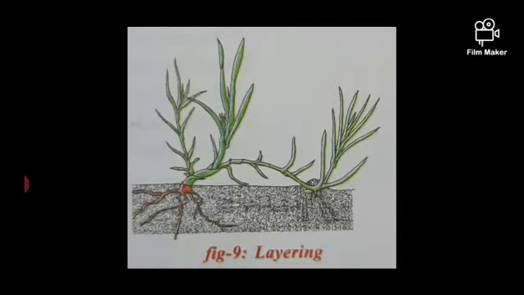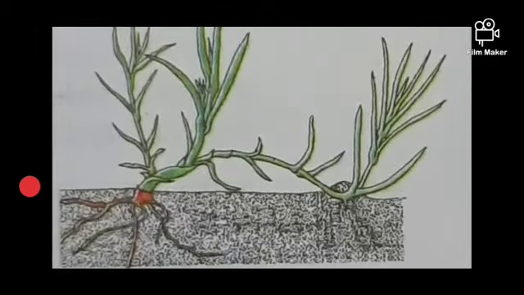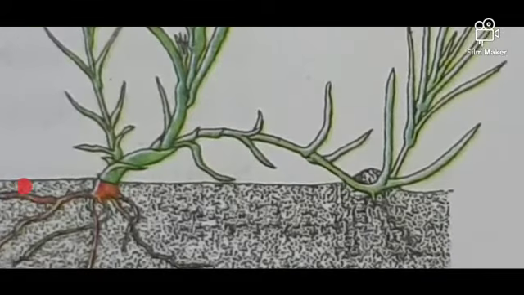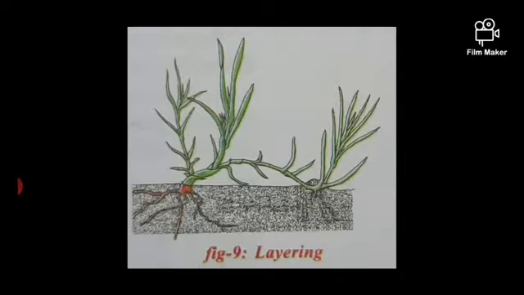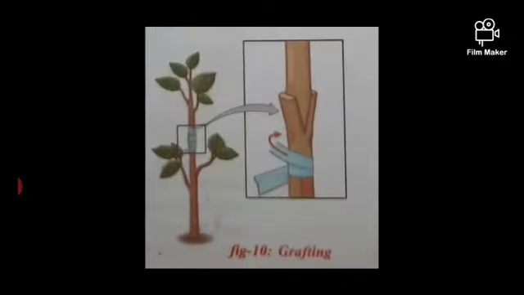See students, the next method, layering. Layering can be done, observe the screen. If you cut the part which is attached to the soil and plant it in another place, it grows as a new individual. This is what layering is, a mode of asexual reproduction by vegetative propagation. Now let us see grafting.